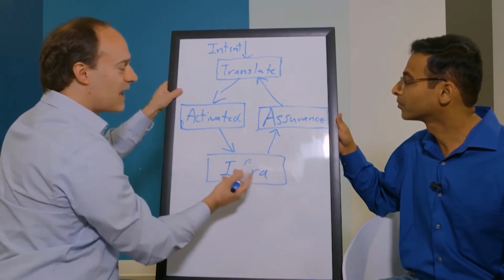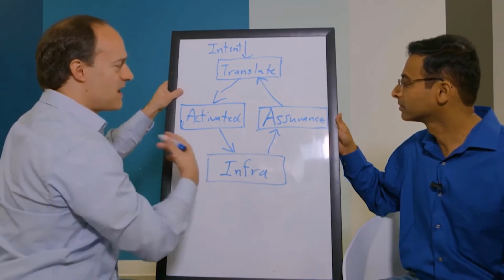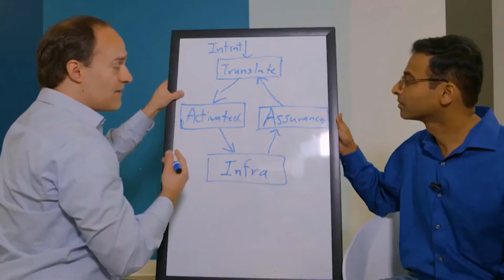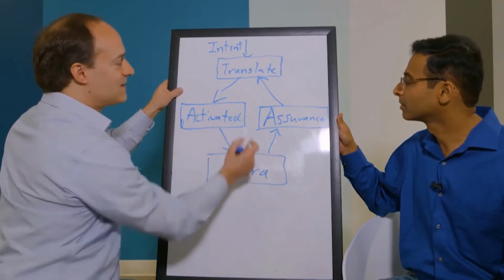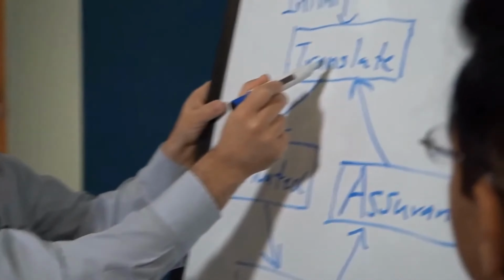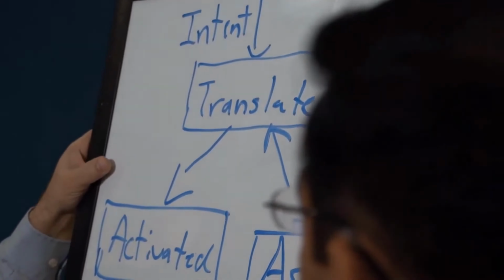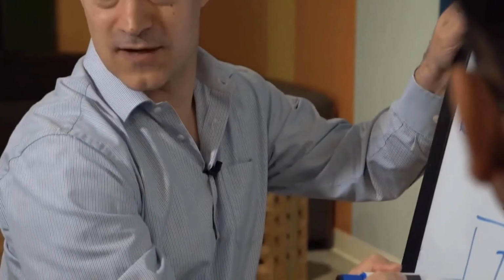So what assurance does is it gathers huge amounts of data and performs various analysis of data, behavioral analytics, and so forth to determine, is the network behaving as it should, or is there a problem? If there's a problem, where is the problem? What is the root cause of the problem, and how can we fix it? It then provides this feedback to the user, and the user then could say, hey, yes, I see that problem. I want to fix it as recommended. I'm going to instantiate that. It then gets instantiated in the infrastructure.